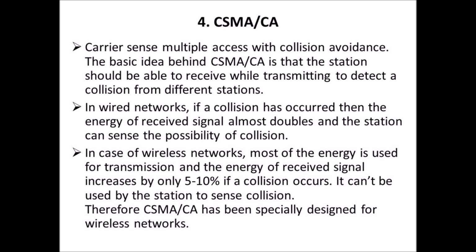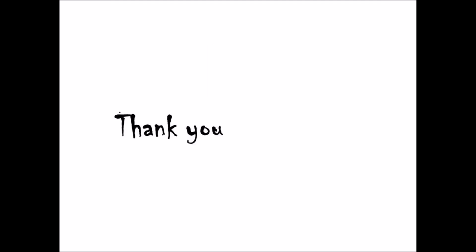In case of wireless networks, most of the energy is used for transmission and the energy of the received signal increases by only 5 to 10% if a collision occurs. It cannot be used by the station to sense collision. Therefore, CSMA/CA has been specially designed for wireless networks. In this lecture, we have discussed different types of random access protocol.